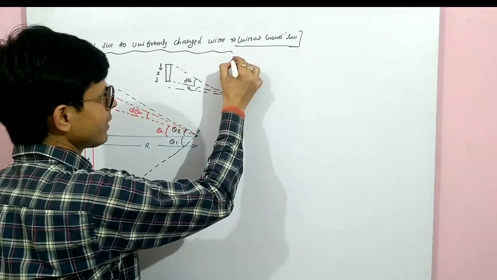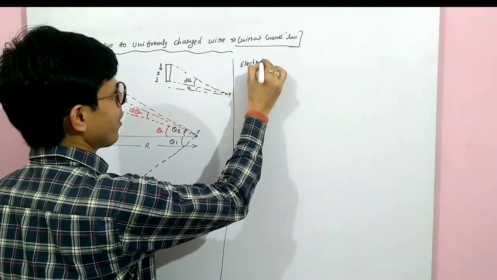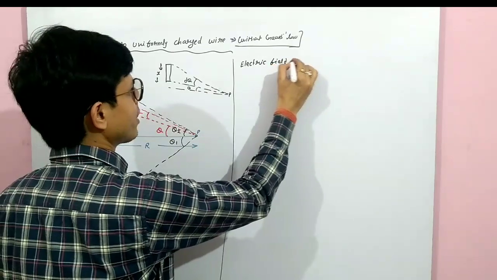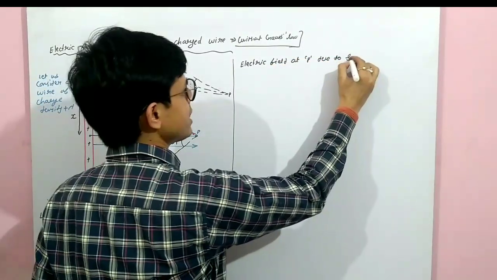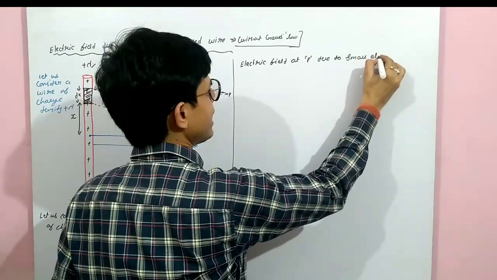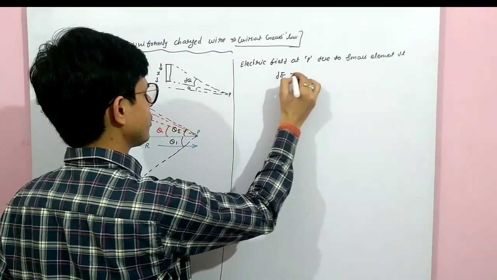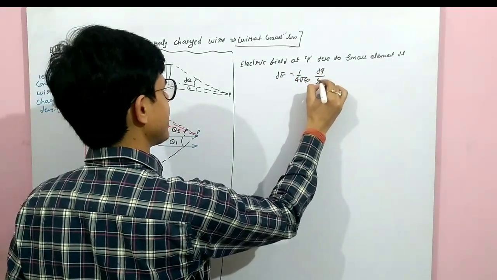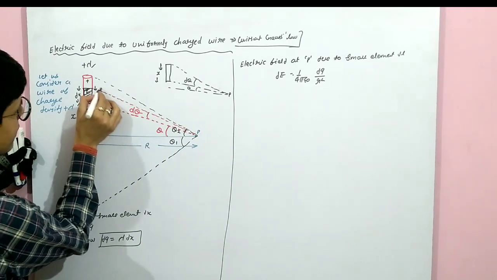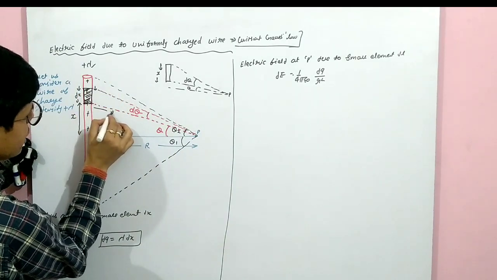We'll write the electric field at P due to the small element: dE equals 1 upon 4 pi epsilon naught times dq upon r square. Let this distance be small r.